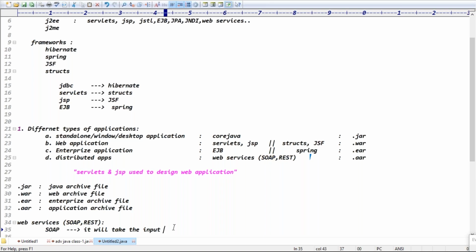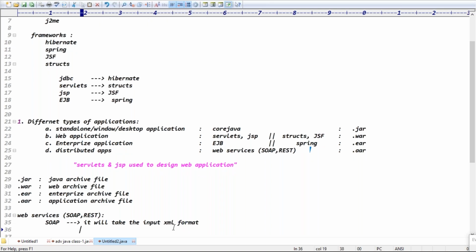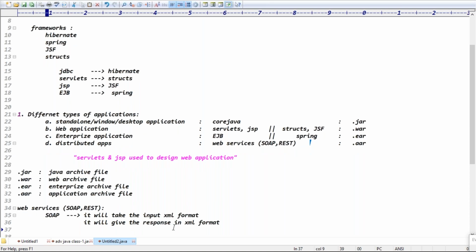It will take the input in which format, guys? XML format. It will give the response in which format, guys? XML format. See, guys, why is it XML format, taking XML input and giving XML response? Because XML is a universal data representation basically.